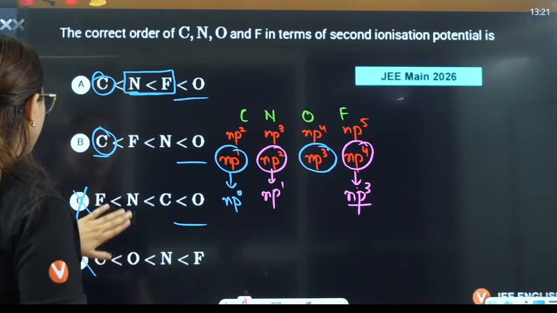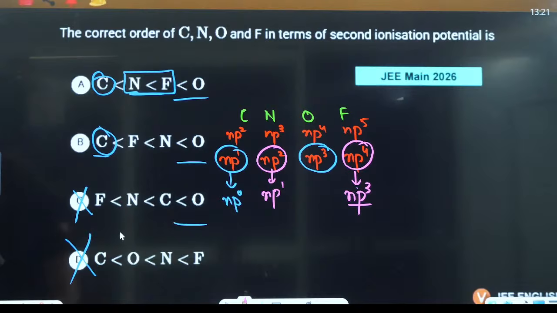But let me just verify this with the data.